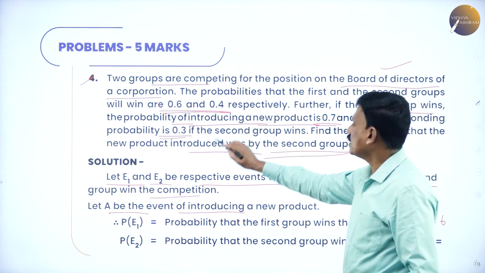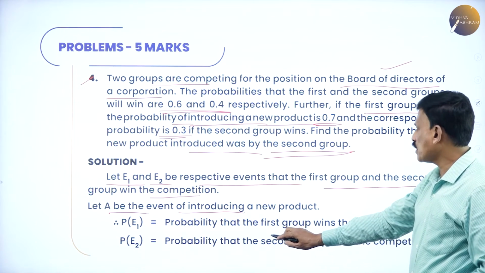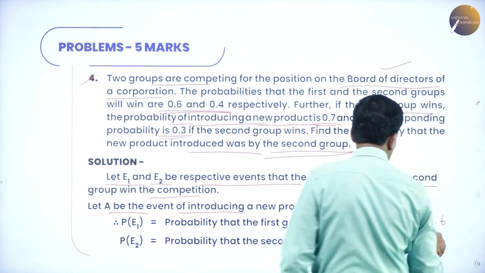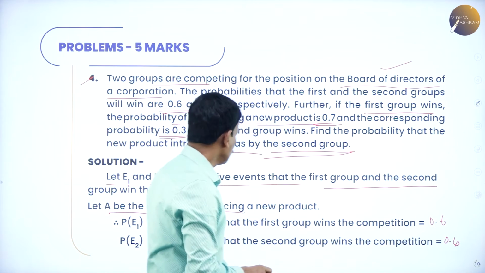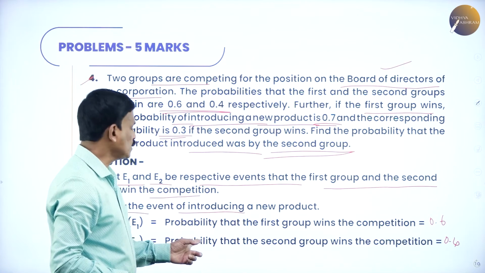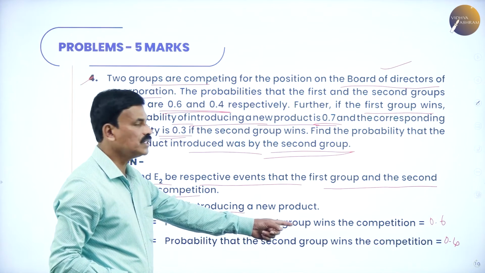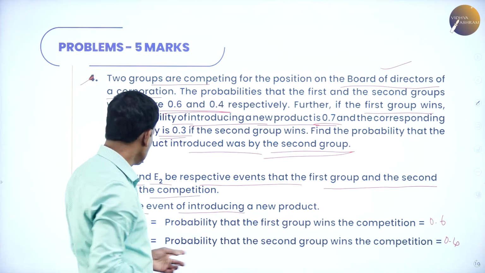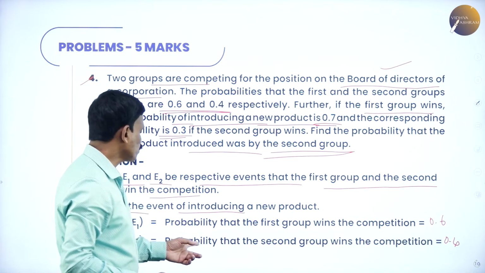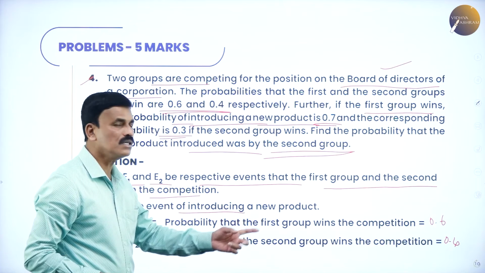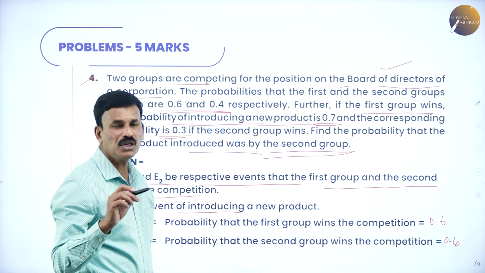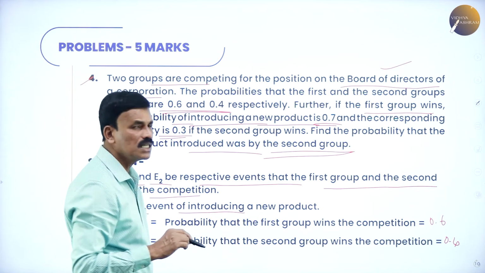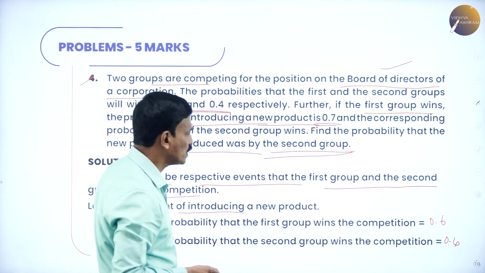Whereas, P of E2 is nothing but the probability that the second group wins the competition, which is 0.4. These are the given conditions. The probability of E1 is the probability that the first group wins the competition, which is 0.6. So, in general, here given P of E1 is equal to 0.6 and P of E2 is equal to 0.4.